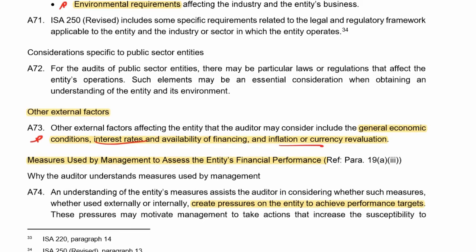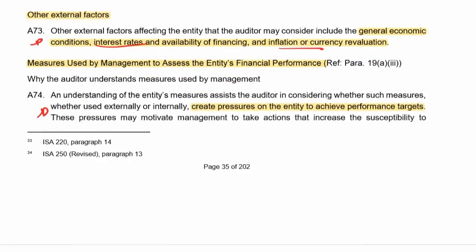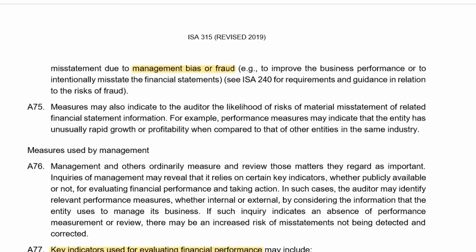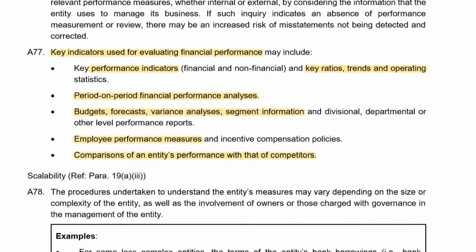Measures used by management to assess the entity's financial performance. This creates pressures to achieve targets. As soon as there are pressures, there's a risk of misstatement due to bias or fraud. Okay, key indicators used in evaluating financial performance. So trends, ratios, operating statistics, period-on-period financial statements and analysis, budgets, forecasts, employee performance measures, comparisons with competitors. So these are ways in which they can evaluate performance.